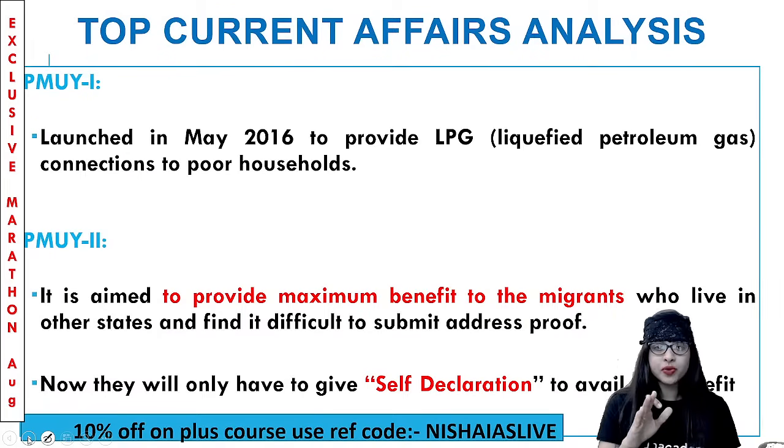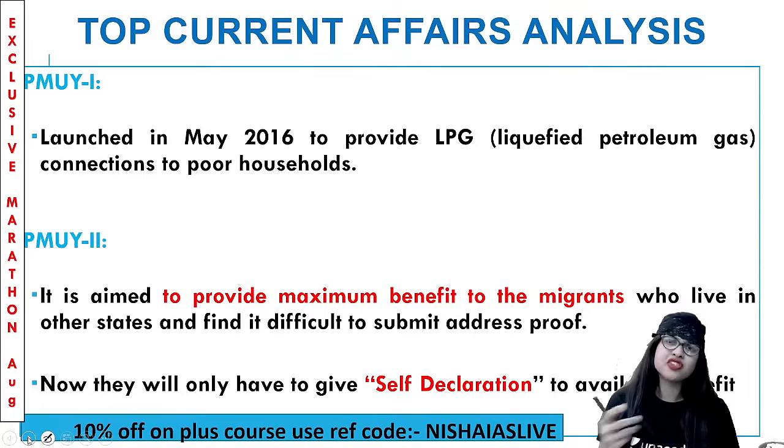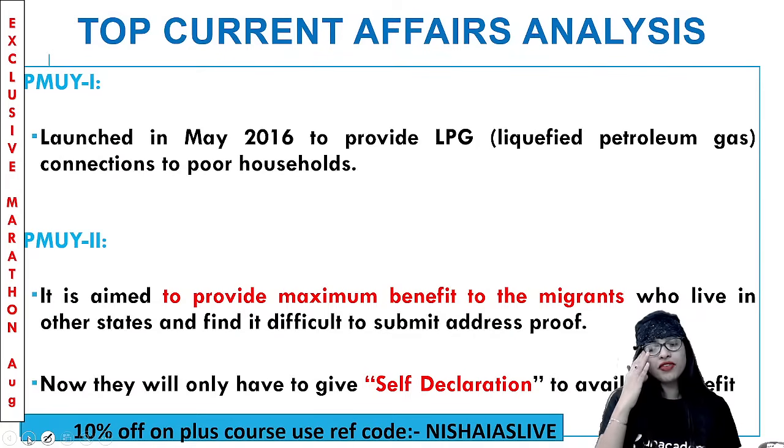What about version 2 of Ujjwala? Pradhan Mantri Ujjwala Yojana version 2 is to provide maximum benefits to the migrants who live in other states. For example, if I belong to Kerala and go to Tamil Nadu, or let's say to Maharashtra, any other state, I still can get the benefit of these gas connections, because there'll be so much issue with regard to address proof and all. So to provide maximum benefits to the migrants who live in other states and who find it difficult to submit address proof, this version 2 will help. Now, you only have to give a self-declaration to avail the benefit of the gas connection. Simple as that.